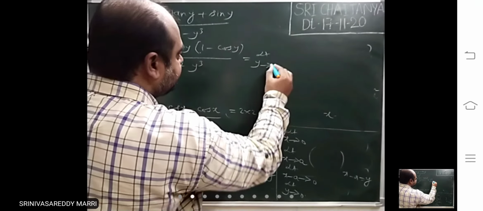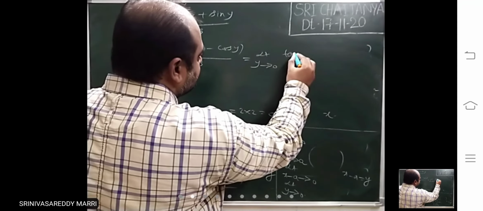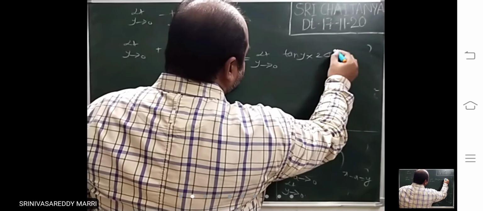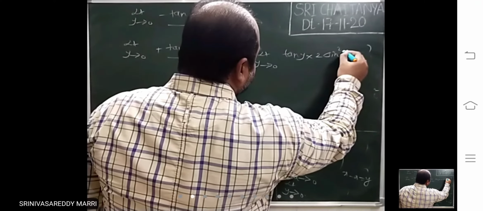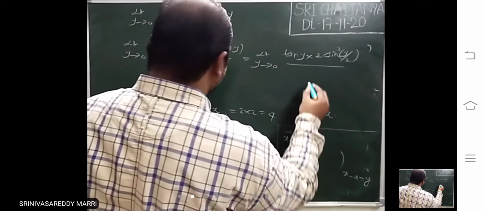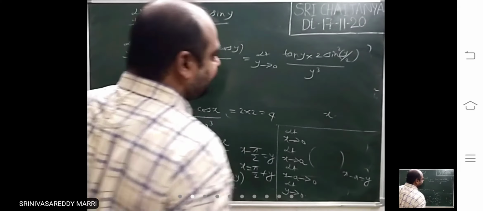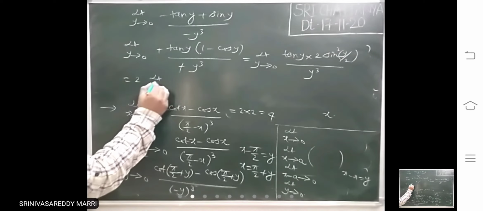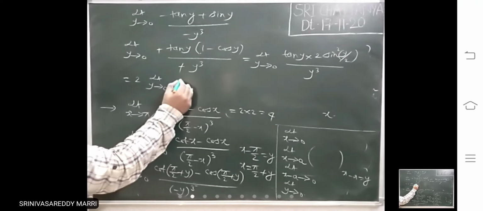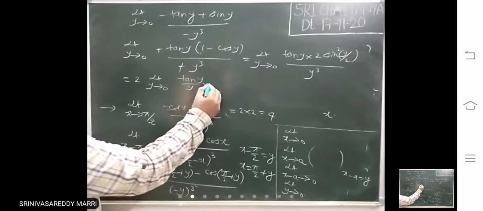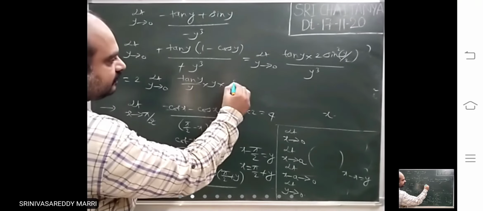Now this is 1 minus cos y. So limit y tends to 0 of tan y into, this is nothing but 2 sine square y by 2, divided by y cube. 2 right outside. So tan y divided by y into y.